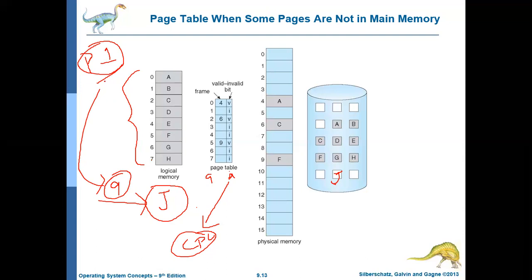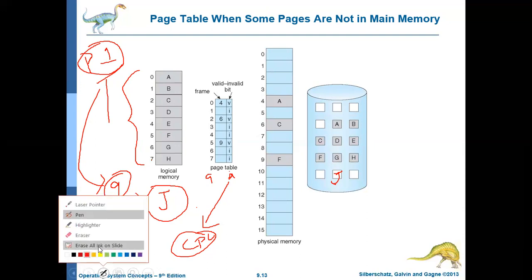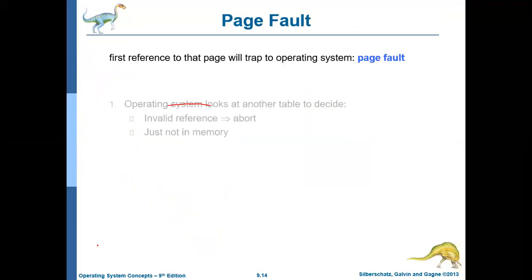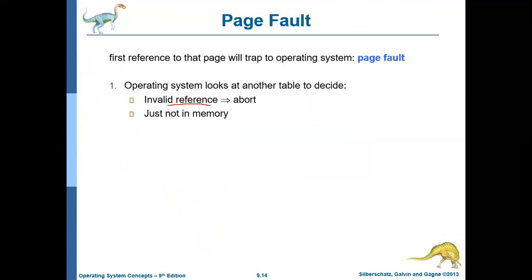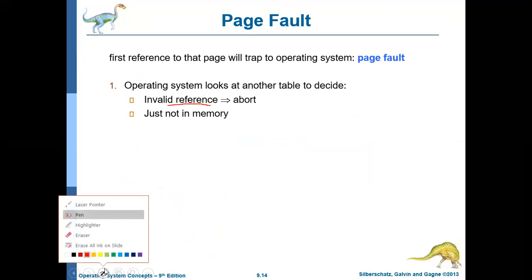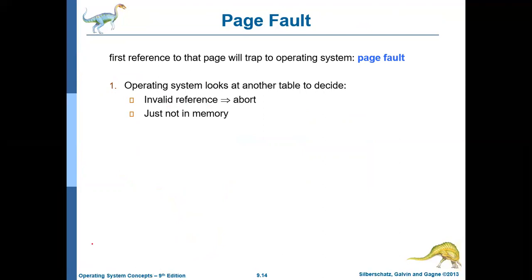Only if it is a legal access, and if it is not available in the memory, then it will be brought from the hard disk to the main memory. So that is what this particular statement means. Whenever there is a page fault, a trap will be created to the operating system.